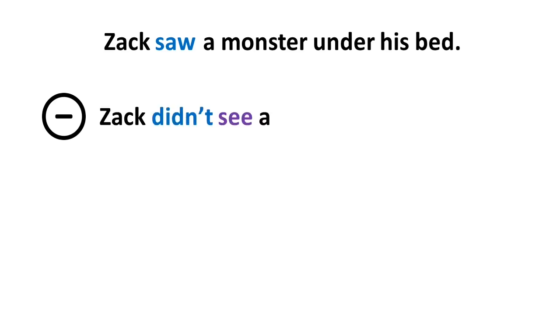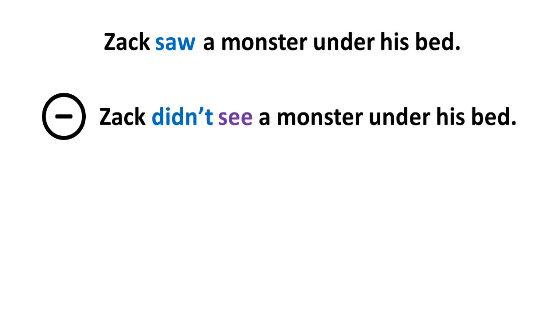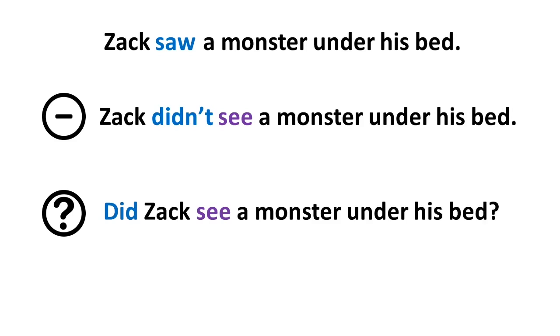The next example is Zach saw a monster under his bed. Saw is an irregular verb. The infinitive form is see. So the negative sentence will be Zach didn't see a monster under his bed. The question is, did Zach see a monster under his bed?